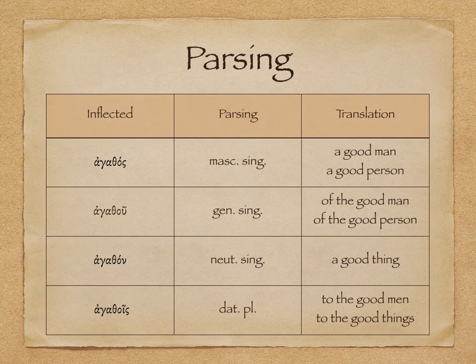When we parse adjectives, we describe them in terms of the cases and gender, masculine, singular, and this is nominative, agathos, nominative, masculine, singular, genitive, masculine or neuter, singular, the good man, the good person, neuter, singular, agathon, a good thing, and that would obviously be nominative or accusative, neuter, singular, same ending, and agathos, dative plural, to the good men, to the good things.